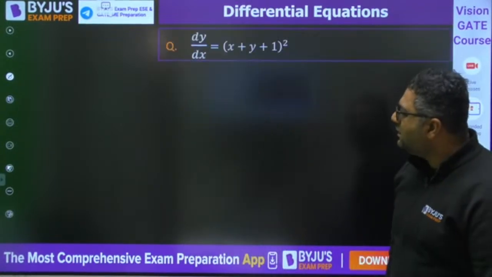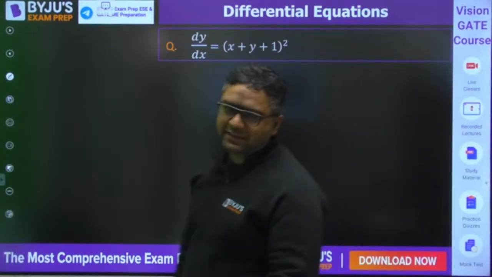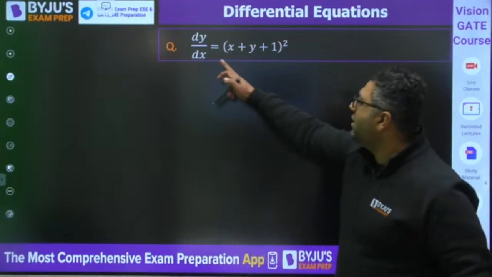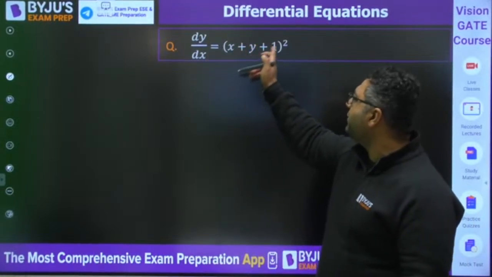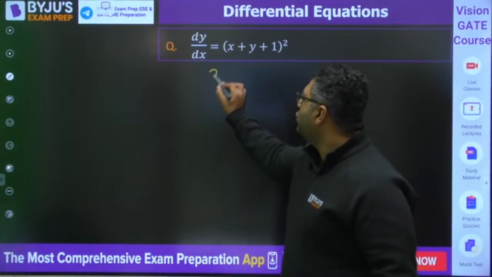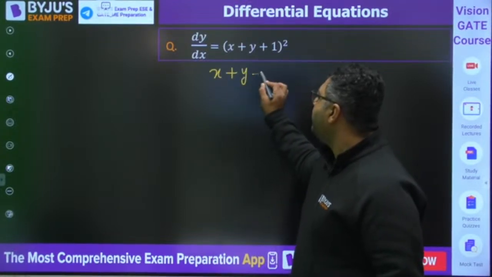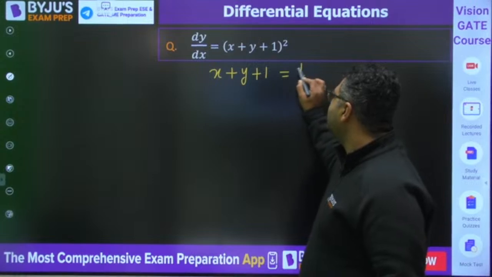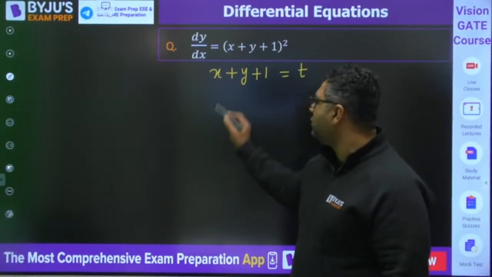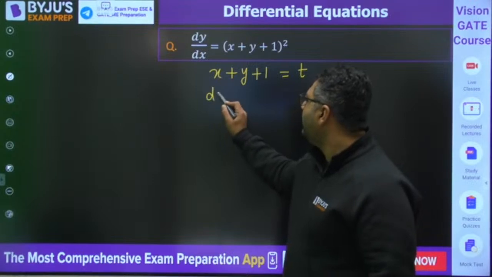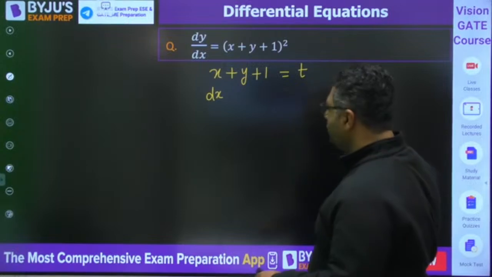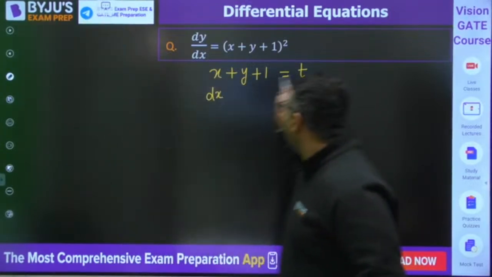So if that is the case, I am going to consider a question, and with that I will explain it. We are given dy by dx is equal to (x plus y plus 1) whole square. For such cases, what are we going to do? We are going to assume x plus y plus 1 as t. Now let us differentiate it. Just wait, I am assuming it as z rather than t. Okay, fine.